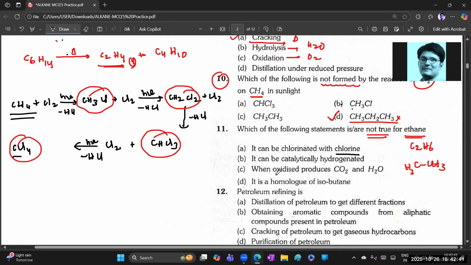Ethane is what type of hydrocarbon? It is an alkane. I mean, saturated or unsaturated? Saturated. So mostly only unsaturated hydrocarbons participate in catalytic hydrogenation.